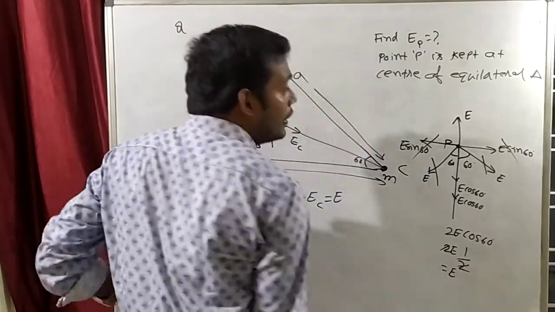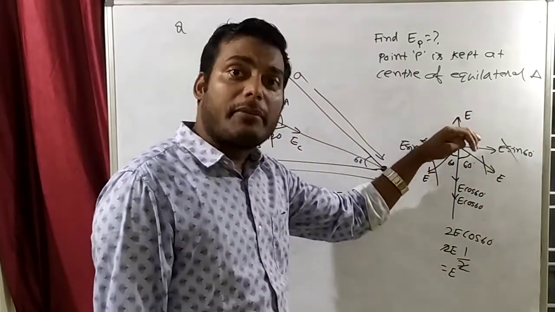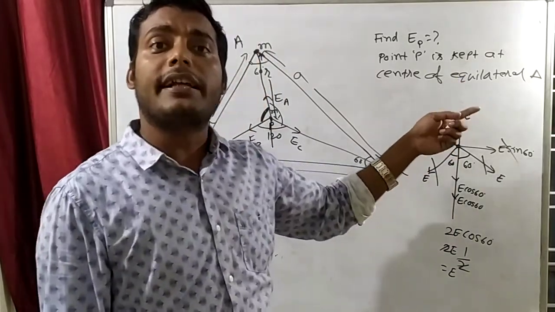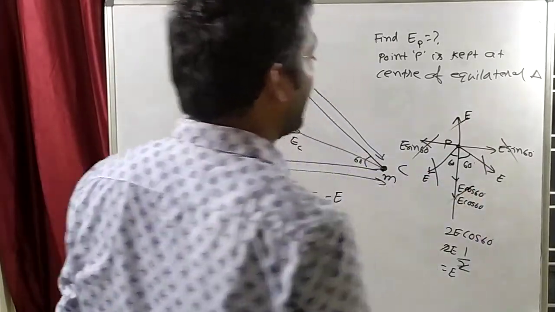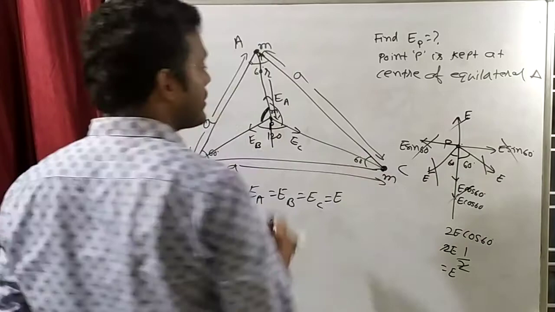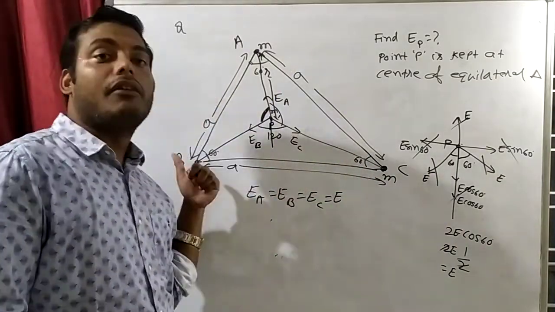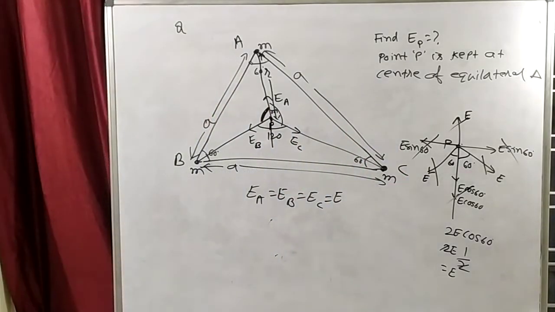That means E. So in this direction also how much electric field is acting? E. In the downward, that means minus y direction, E electric field is acting, and in plus y direction, E electric field is acting. Again, both are equal in magnitude, so both will cancel each other. That means net electric field at point P will be how much? 0. या तो ऐसे समझिए, यह लॉजिक से that system is symmetrical. Whenever system will be symmetrical, net electric field will be 0. Clear?